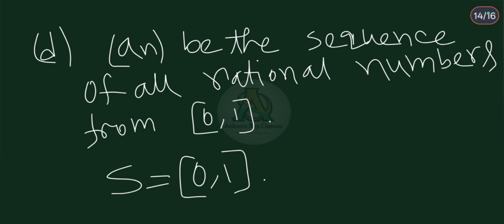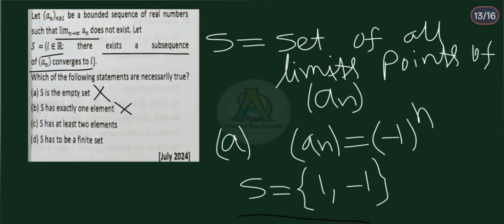एंड वी नो दैट कोई भी सीक्वेंस का रेंज जो सेट है उसका जो लिमिट पॉइंट्स है, these points are also limit points of the sequence. Therefore, here S is equal to closed 0 1, which is uncountable. So, option D, S has to be a finite set. This is not necessary. So, D option is incorrect. Option C is the correct option. That is, S has at least 2 elements. Okay.